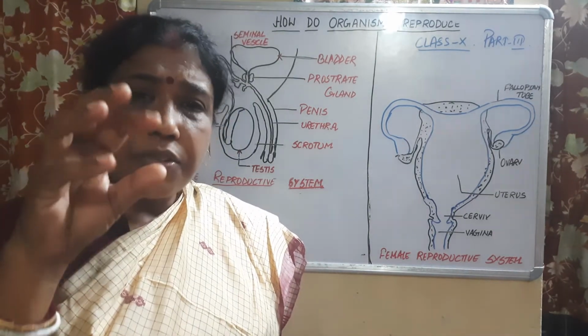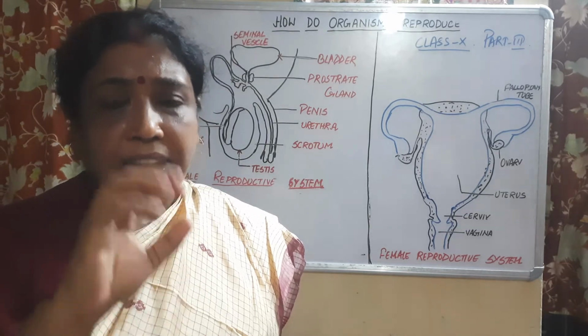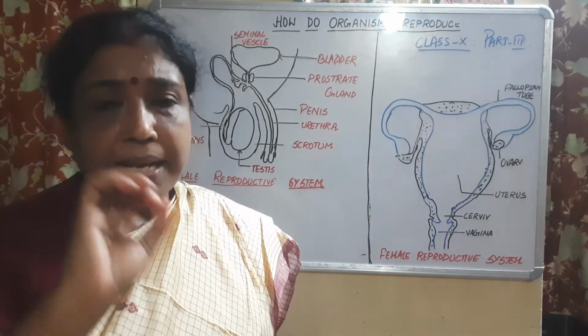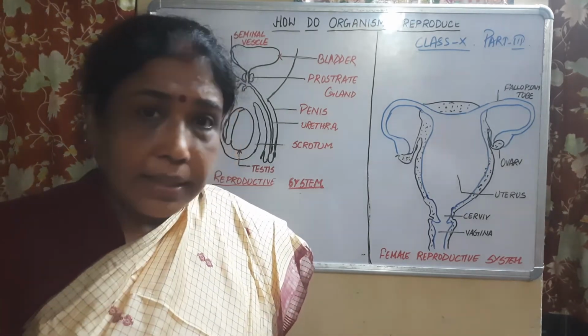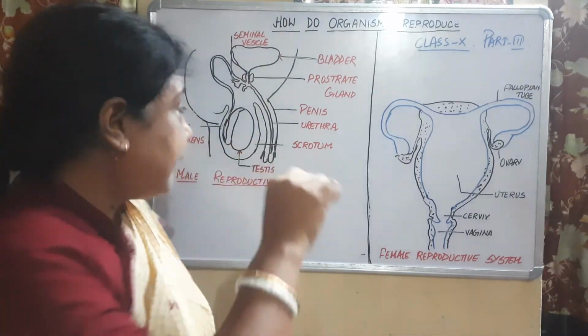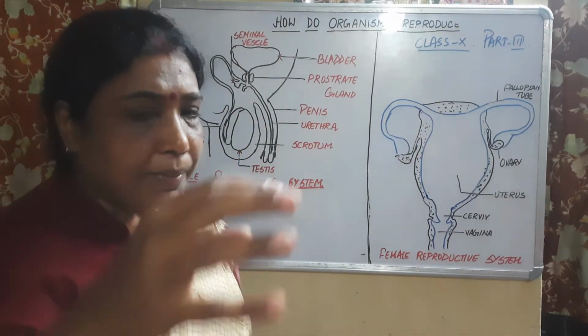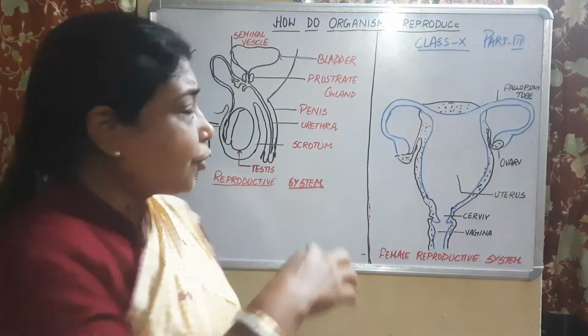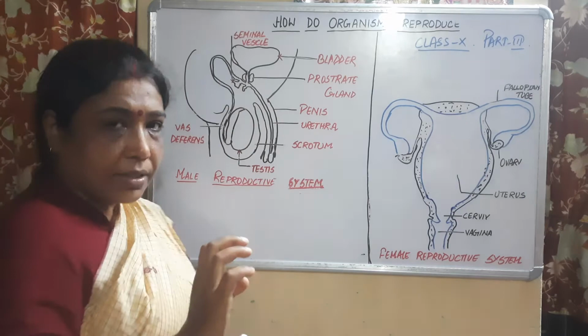There are certain structures: rete testis, then vasa efferentia, then epididymis, then comes the vas deferens. But since it is not there in your book, we are not going to deal with it. We are directly going to write now. In class 10, you just remember the sperm, after its production, is going to be carried by the vas deferens,